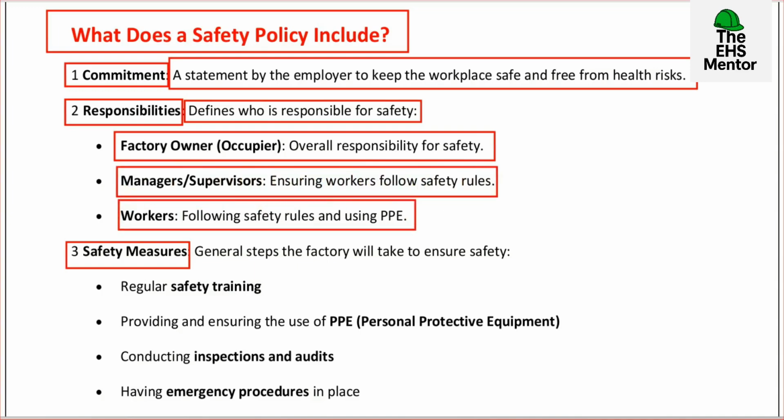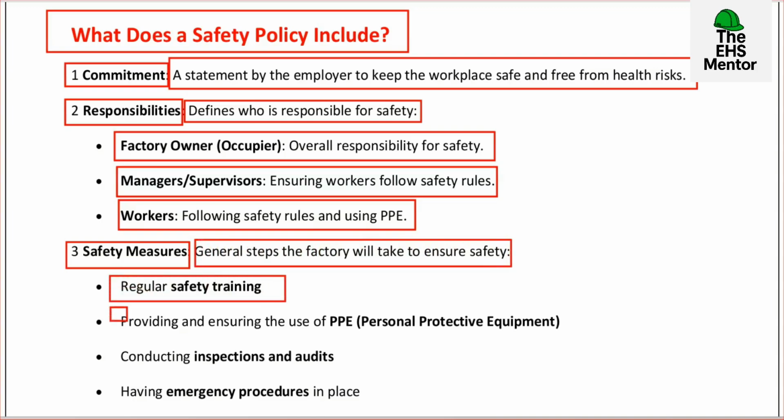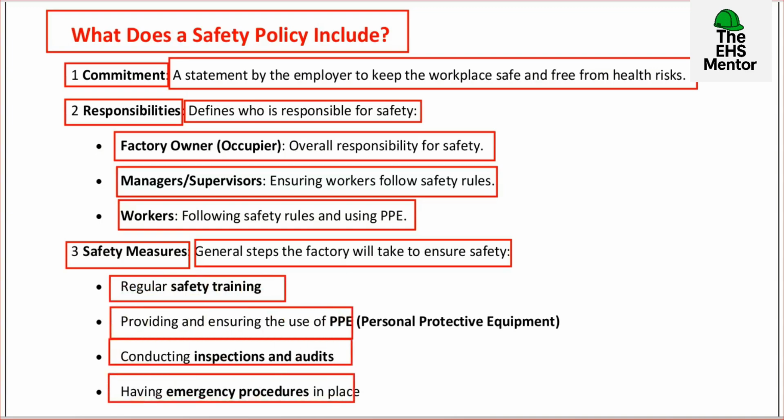So this is the first and second part. Third part, safety measures. General steps the factory will take to ensure safety, such as regular safety training, providing and ensuring the use of PPEs, conducting inspection and audit, and having emergency procedures in place. So a safety policy can be prepared in these 3 parts. We will show this in the sample also.